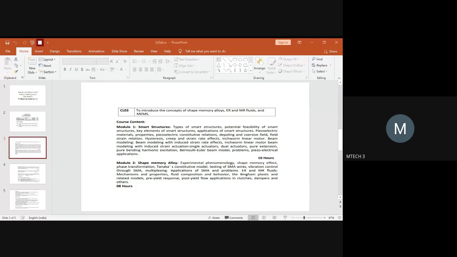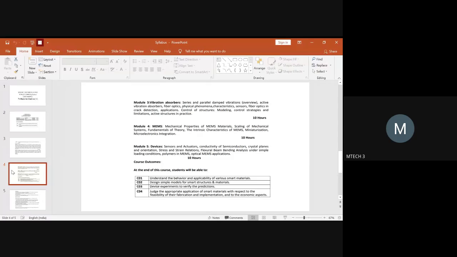Now, Sukrut. Yes, ma'am. Sukrut, what about you? Ma'am, vibration absorber. You're going with vibration absorbers. Yes, ma'am.